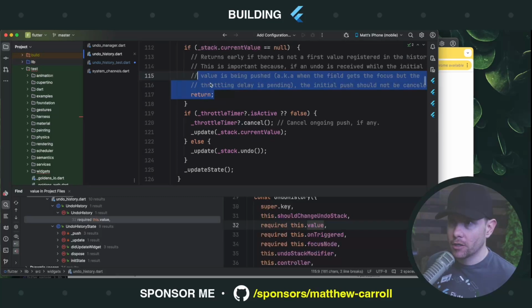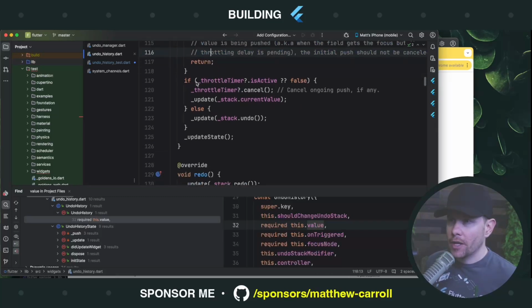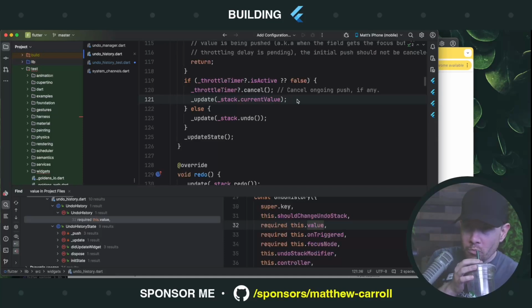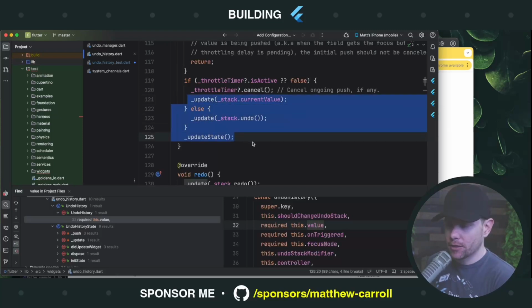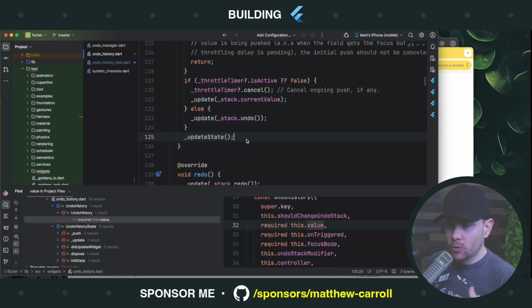But okay, if it's null, you return. Then there's this timer, which I'm guessing is here to prevent rapid undo redo. Timer probably doesn't matter a whole lot. These three things are what matter. So as we undo something, we call this update method. That's clearly one thing that happens, and then update state.